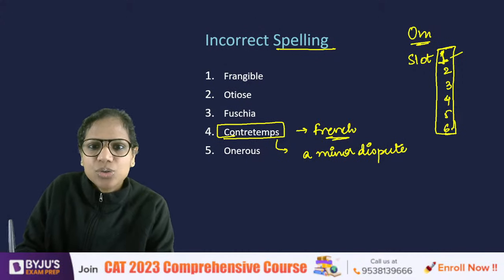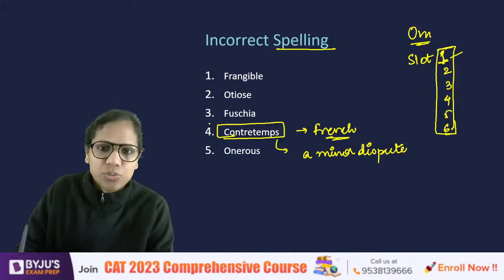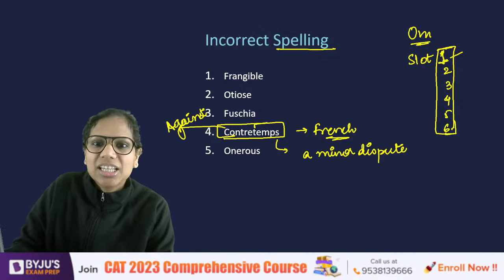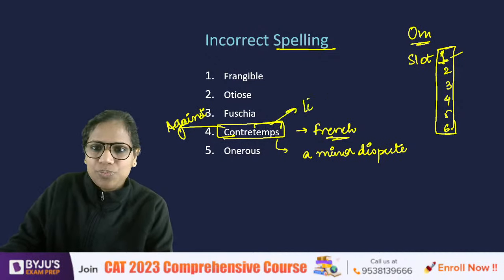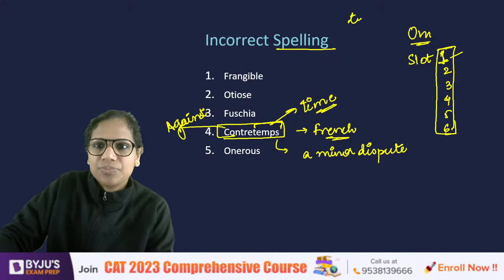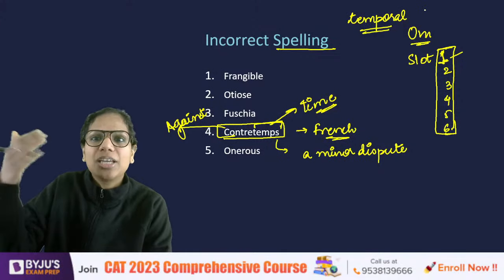See, if I break this, contre comes from contra, which means against. And this temps here, which is pronounced as ton, right? This temps means time. Temporal means related to time, in case you've heard the word temporal. Temporal changes would be time related changes.